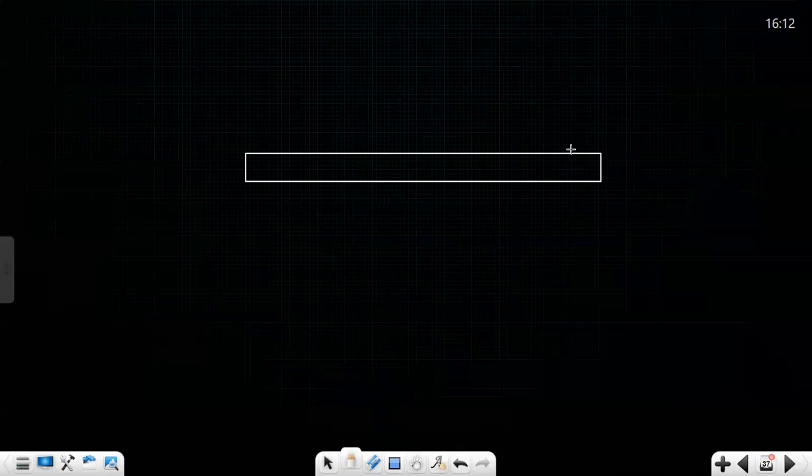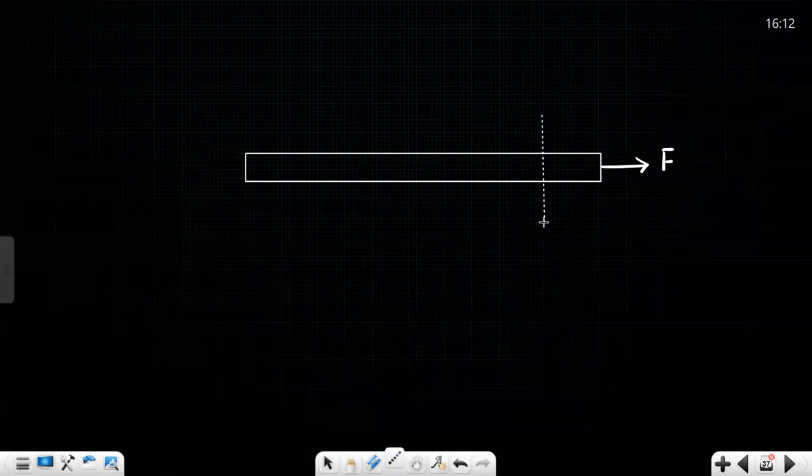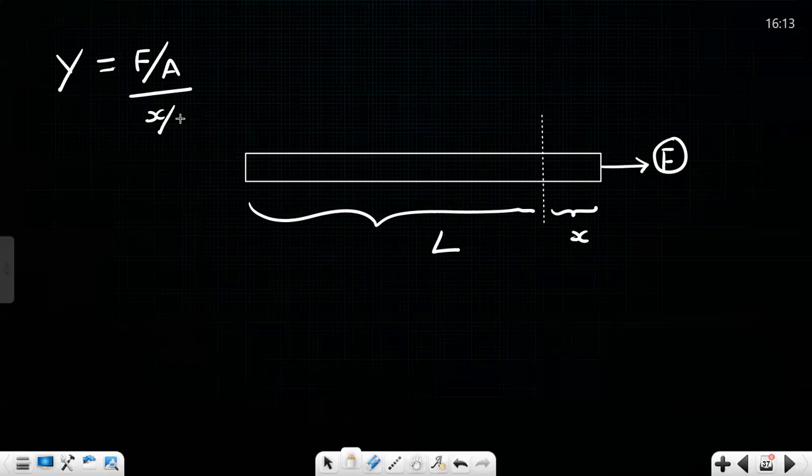Sir, let's imagine you have applied a force F. This is the original position of the rod, where the original length is capital L, and it got increased by some length, that is X. At this instant, how much is the force? How to calculate, sir? At this instant, Young's modulus capital Y equals force by area divided by strain. The strain is change in length by actual length. Therefore, the force value will be how much?